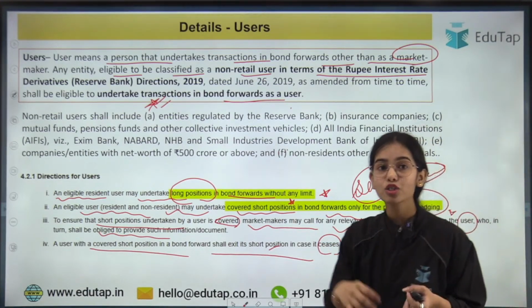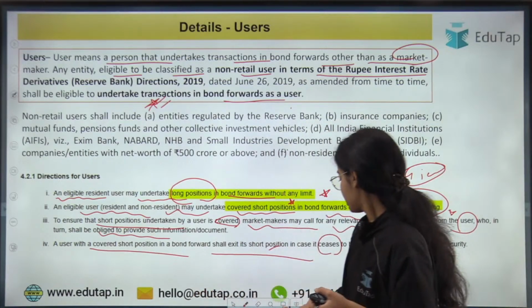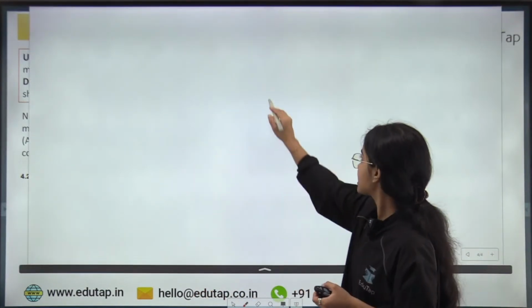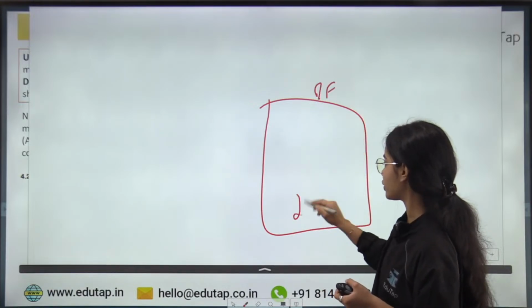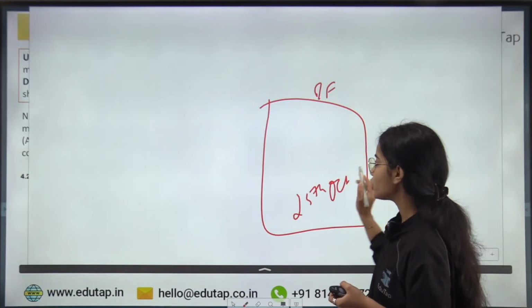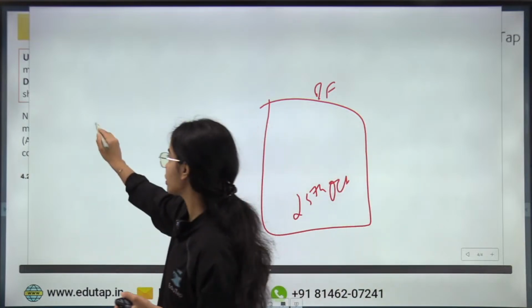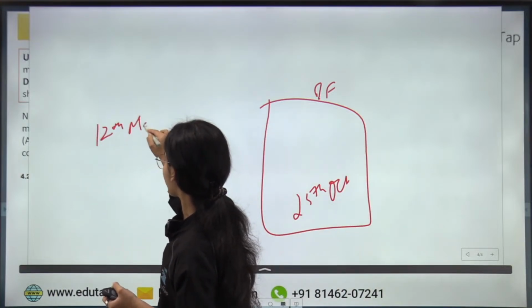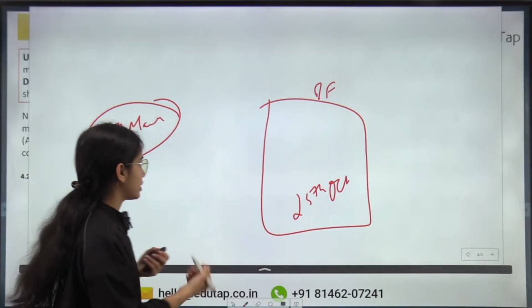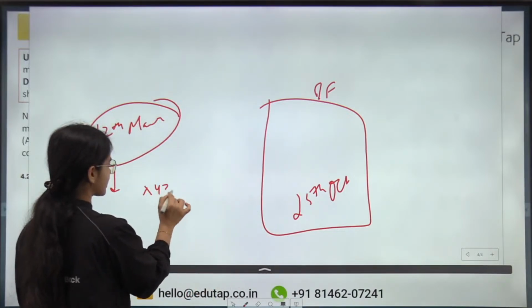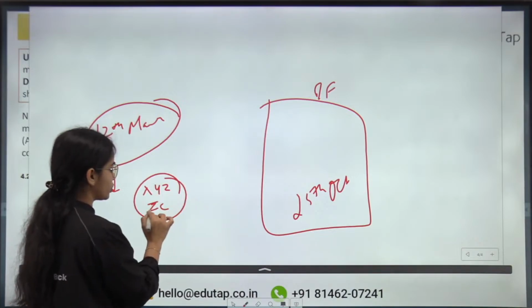Let's say this bond forward is for the date of 25th October. Now you signed this contract on 12th March. Let's say I am a user, or let's say XYZ, the insurance company, is a user.